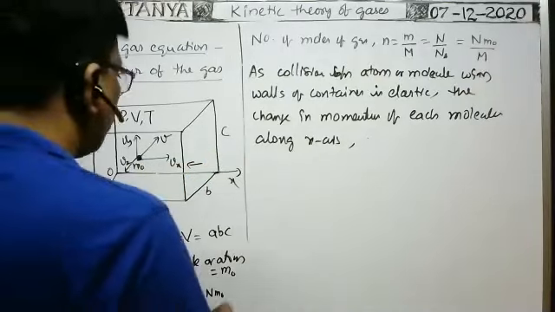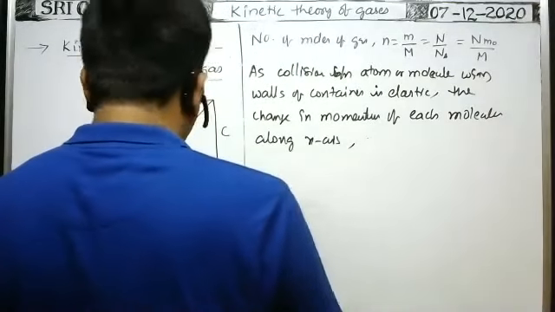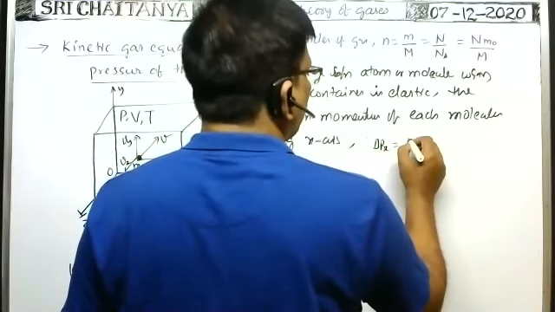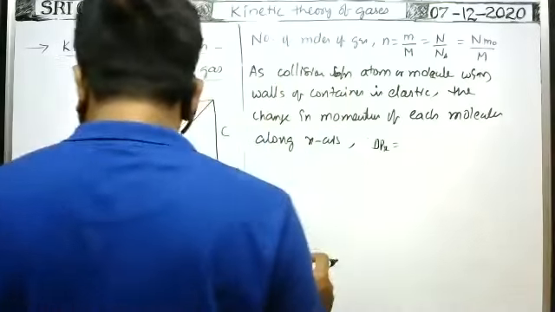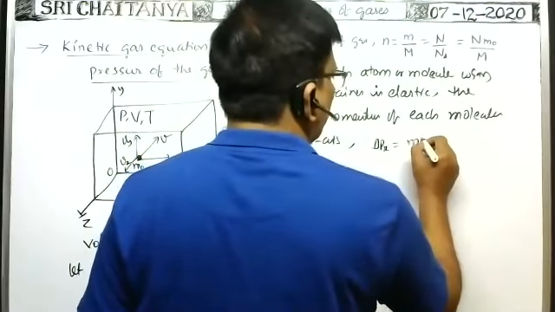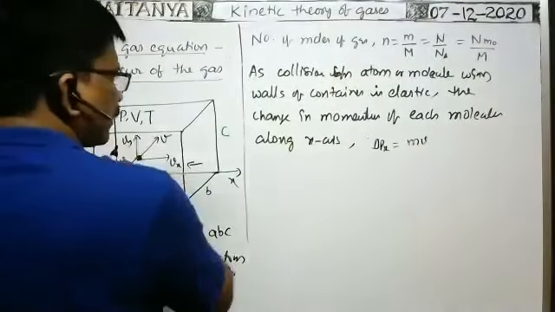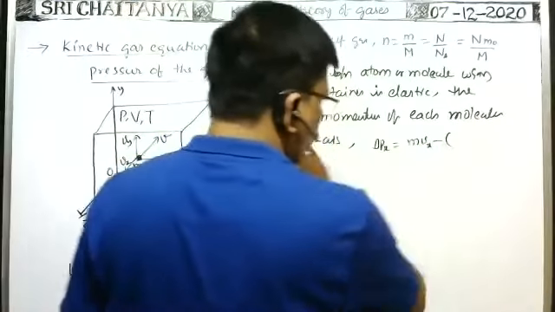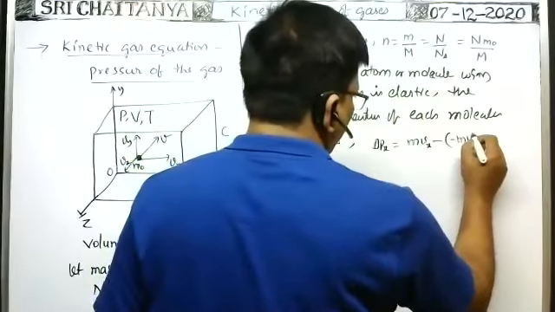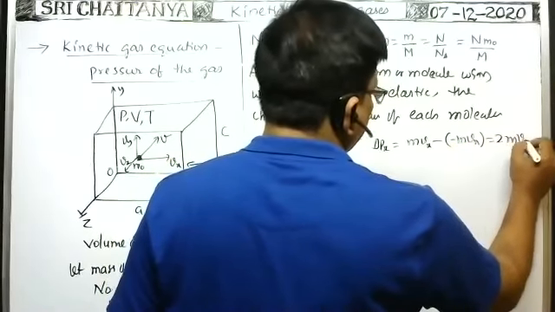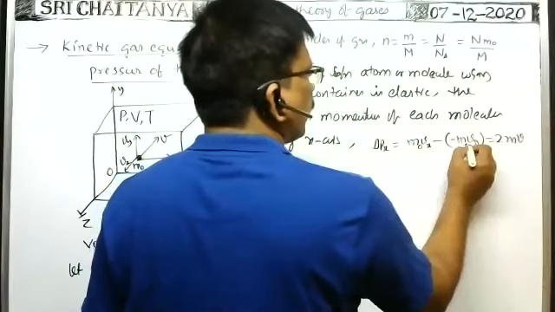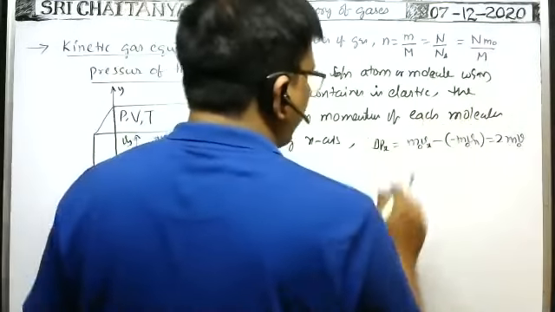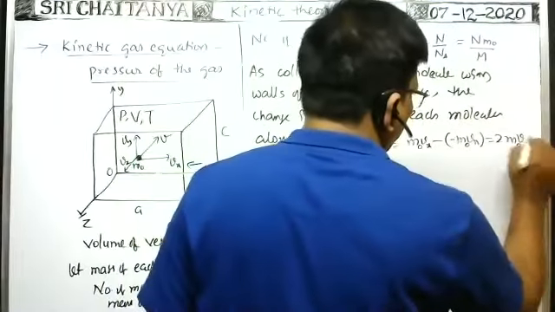That's why the change in momentum along x-axis, delta px, is equal to final momentum minus initial momentum. Initial momentum is m vx, and the final momentum is in the opposite direction, so minus m vx, minus the initial momentum towards the right, that gives 2 m vx. Sorry, for the molecule we write m0. So our molecule's change in momentum along x-axis is equal to 2 m0 vx.